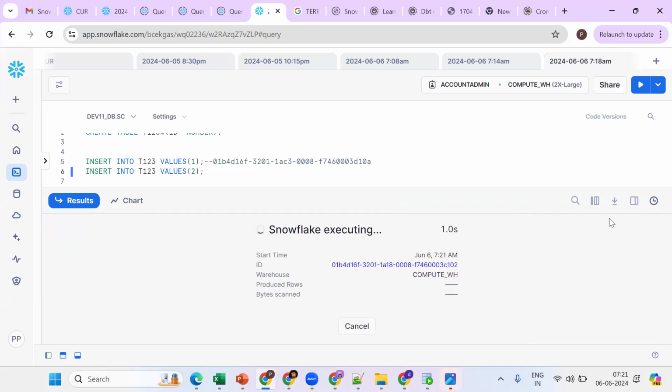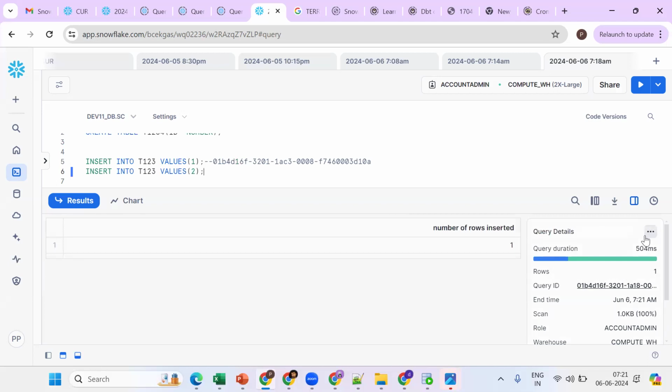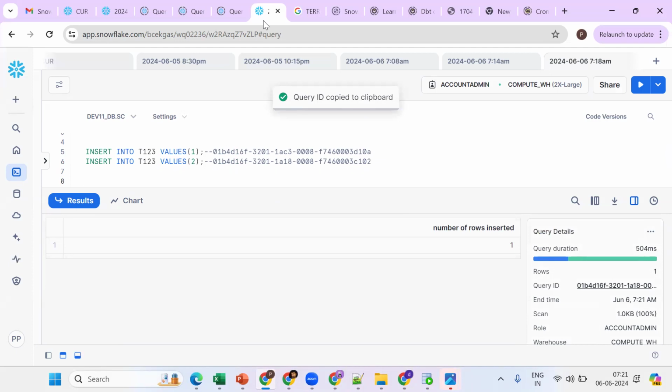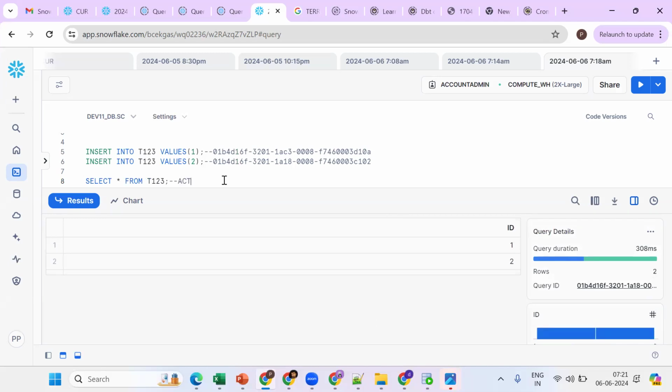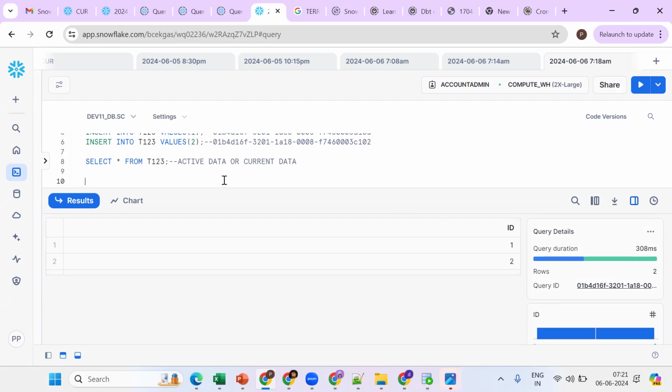Now a query ID will be generated. Copy and put it here. Now select star from T123. See, this is what data? Active data, or current data. Okay, now how many records are there? 2 records.